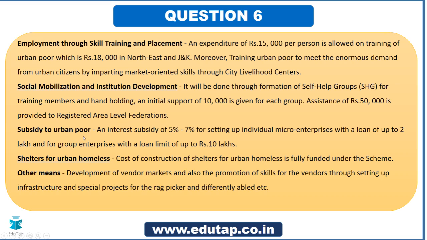For example, when you talk about subsidy to urban poor, you need to know that an interest subsidy of 5 to 7% is given for setting up micro enterprises. Okay, so this is again important. The percentage also might be asked in the examination. So these are some of the important points that you need to remember, right friends?